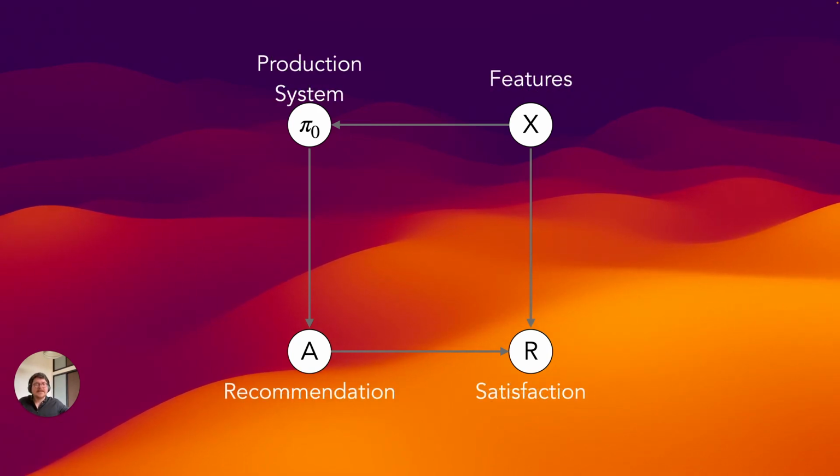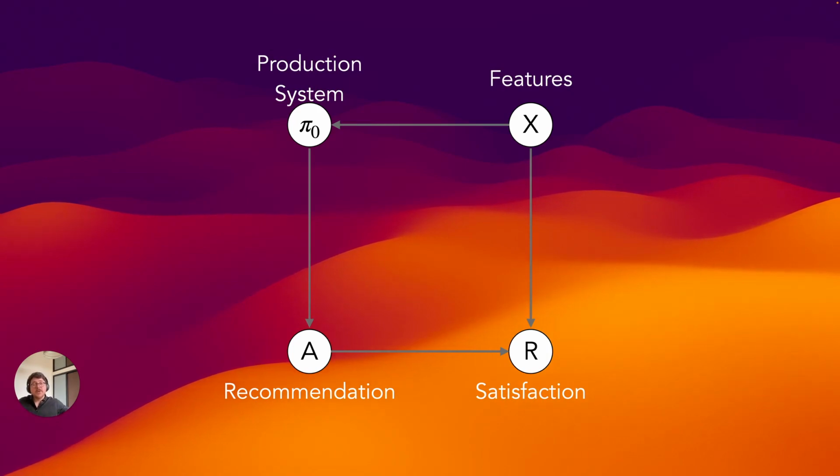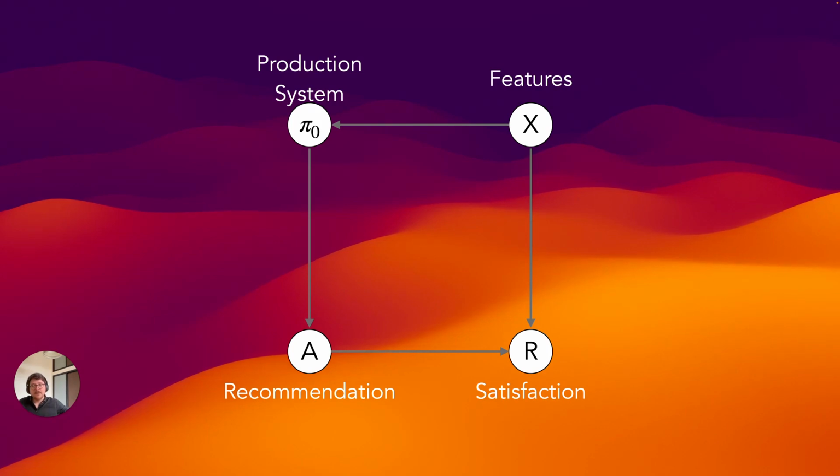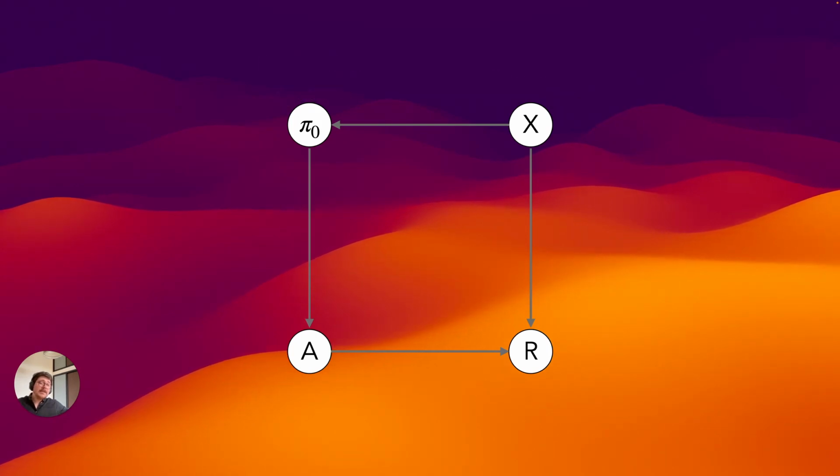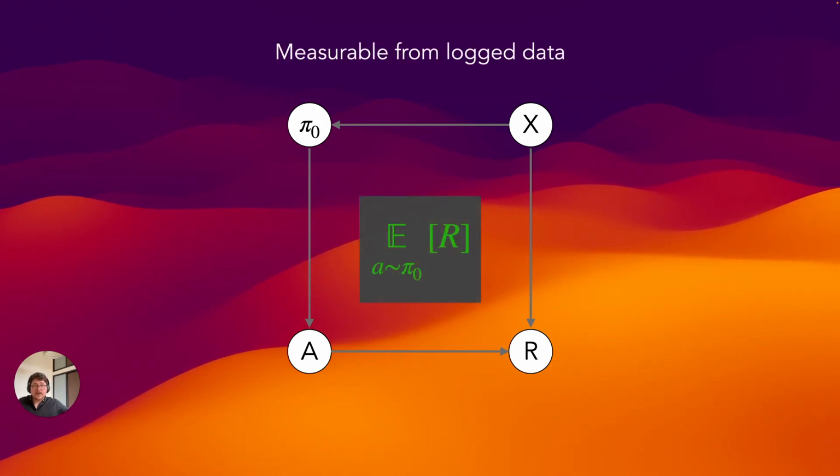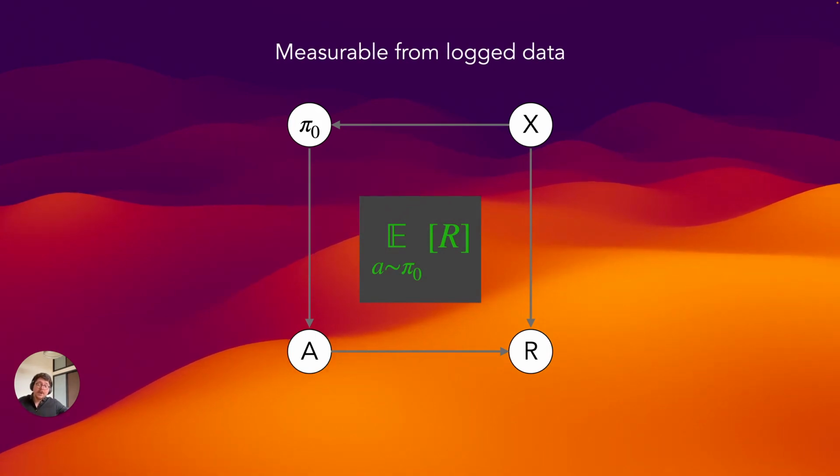Making things slightly less abstract, you can think of them as features that inform a production system which recommendations to show and how they satisfy the user. For the system we have in place, we can then easily measure how satisfied users are, as the expectation of the reward, given that actions are sampled according to the logging policy.